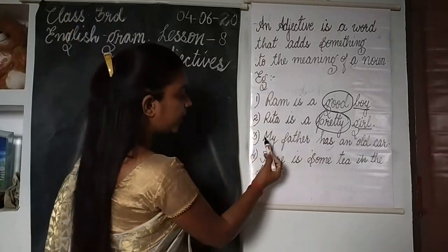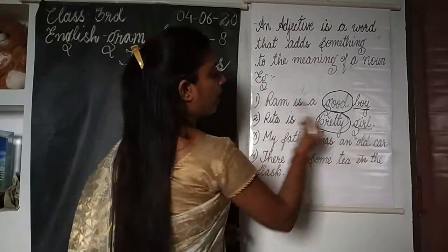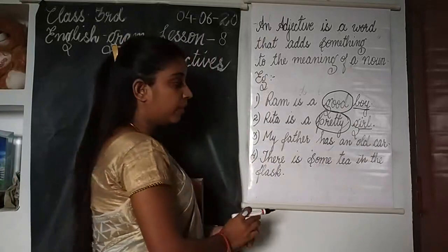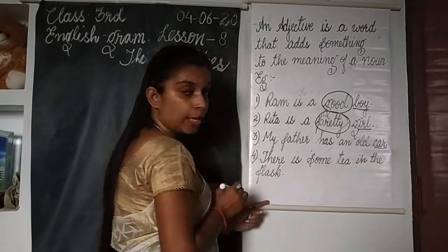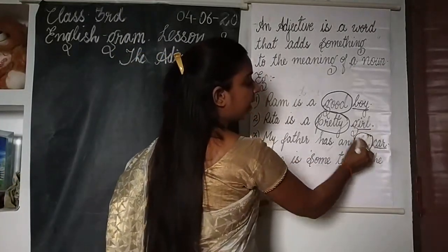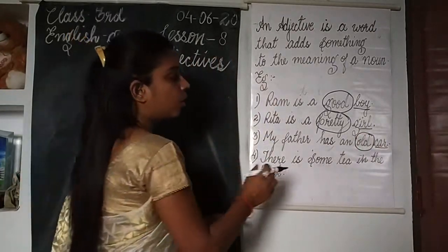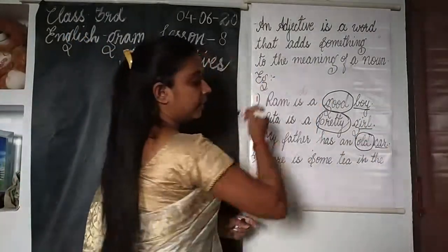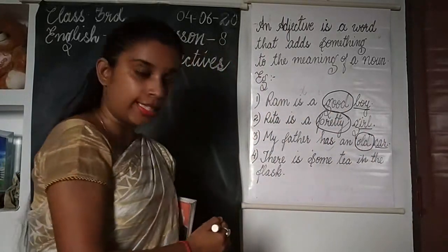Now see the third sentence. My father has an old car. Now see, children, here in this sentence, the word car is the noun. And the word old is telling us something about the car, about the quality of the car. The word old is qualifying the car. So the word old here is an adjective in this sentence.